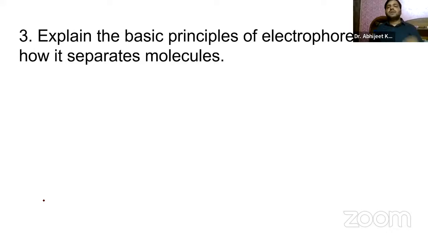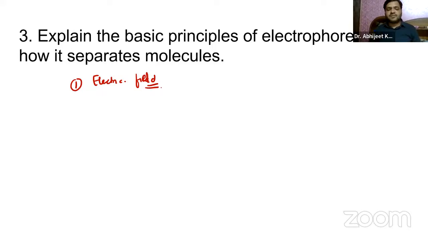Now, coming to the next part: explain the basic principles of electrophoresis and how it separates molecules. First, you should know there is an electric field. Electrophoresis works by applying an electric field across a medium, usually a gel or liquid, in which the sample is placed.